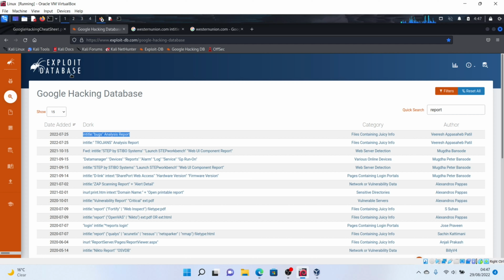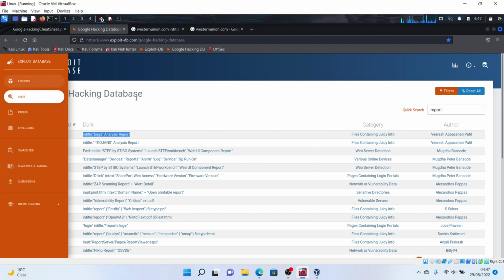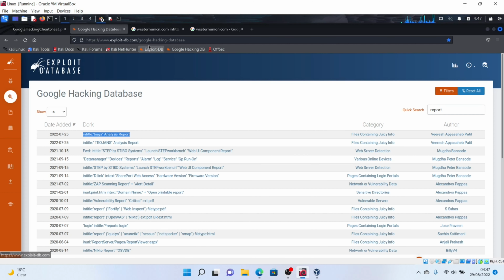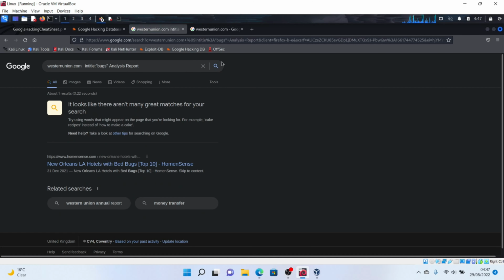Right, and also know that this Exploit Database is just to give you some sort of guidelines, just to make things really easy for you. I'll get that erased, and right, there's still nothing from Western Union. But you never know if there are certain things out there for organizations you might be performing penetration tests on.